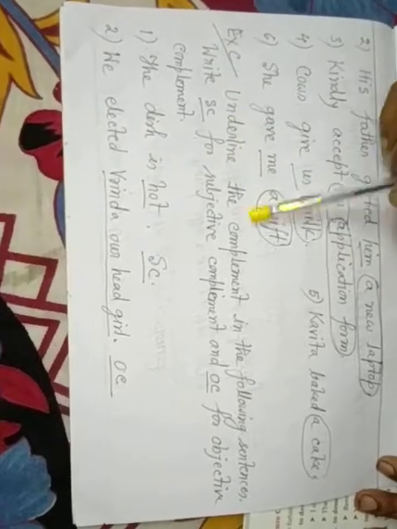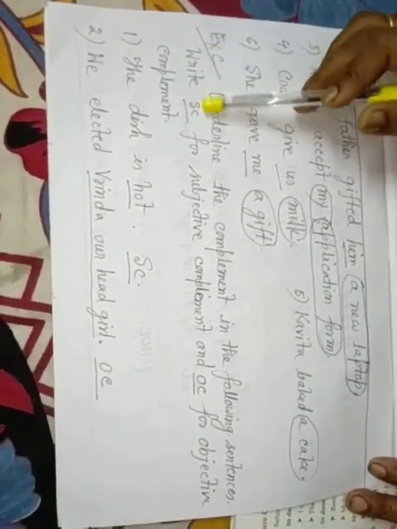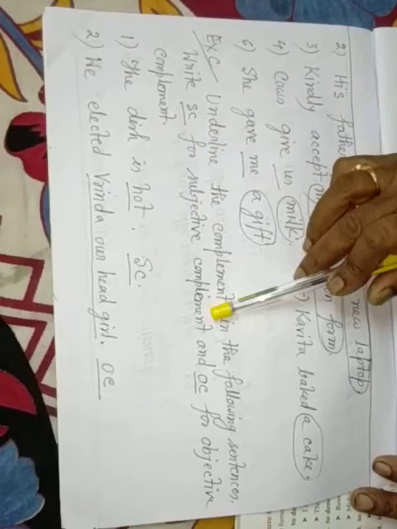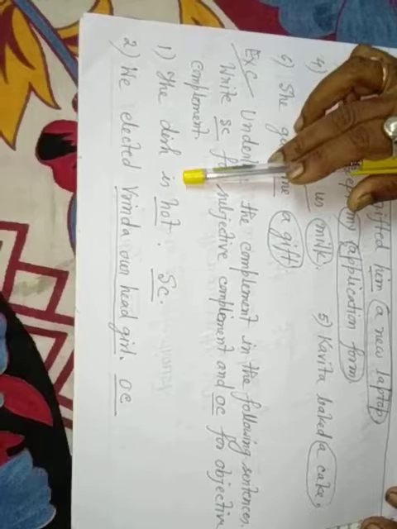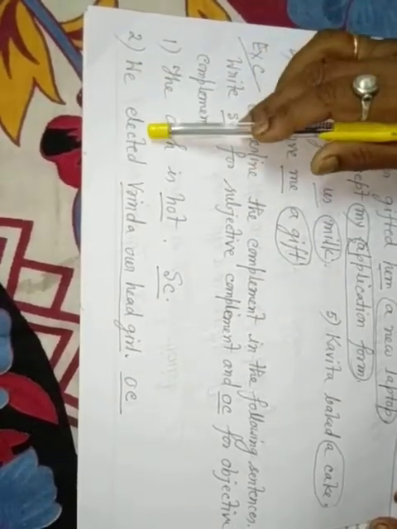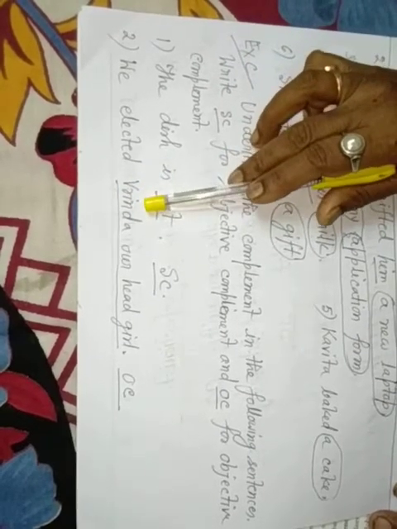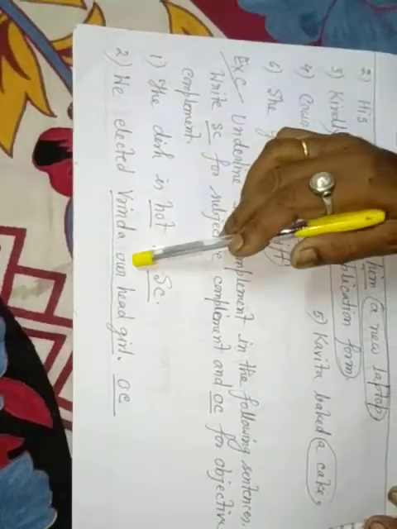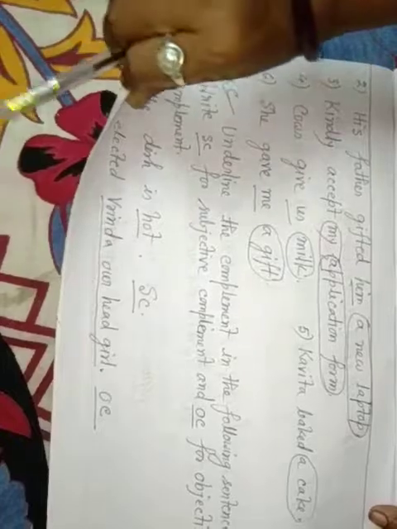Okay. Exercise C. Underline the complement in the following sentences. Write SC for subjective complement and OC for objective complement. The dish is hot. Subjective complement. We elected Vrinda our head girl. Objective complement. Vrinda our head girl, objective complement.